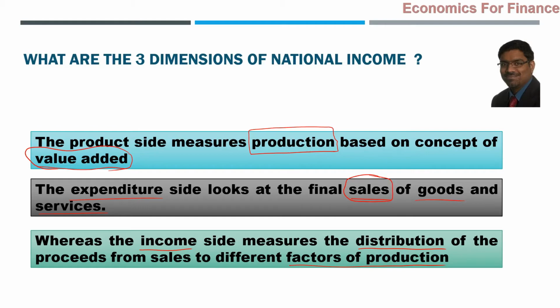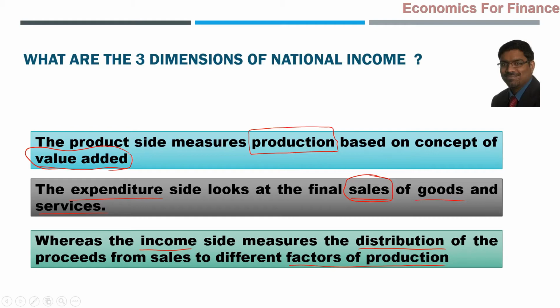Then what? Whatever the proceeds from that sales are, they have to be distributed to different people. Who are those different people? Those are the factors of production. Those who have provided their labor, those who have provided their capital or land or their intellectual property, whatever it is. So how these proceeds from the sales are distributed to different groups of people within the country, that is the income side. So broadly the three things are covered in the national income computation.